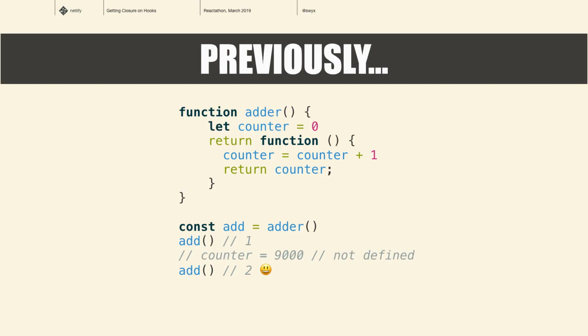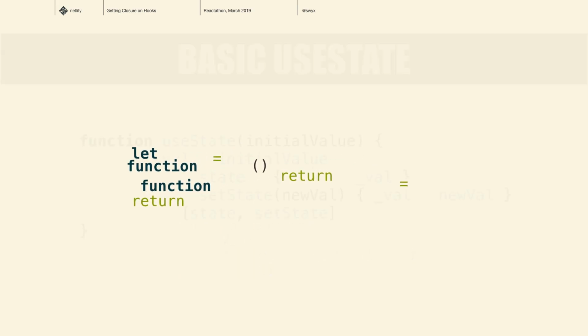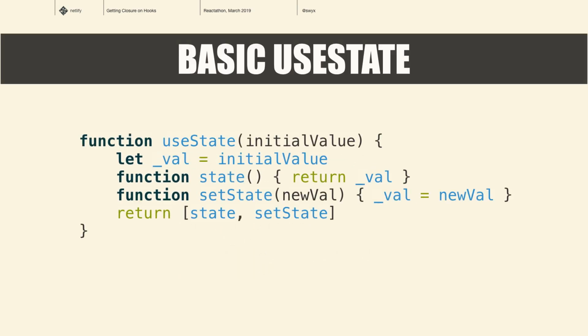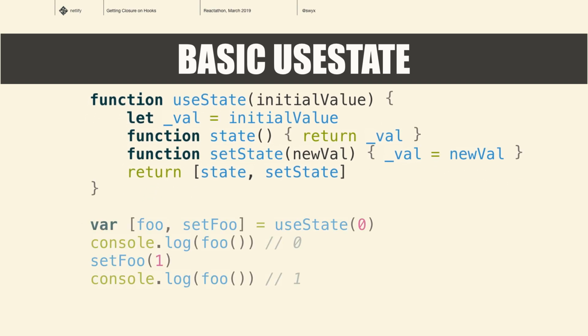So previously, if you remember the counter function that we did, this is exactly what we ended with, and this kind of looks like setState, useState, setState. So if we move that code around and store the internal value as that state, and then we return two functions, a getter function and a setState function, and we'll call those functions state and setState, now we can use that inside of our code.